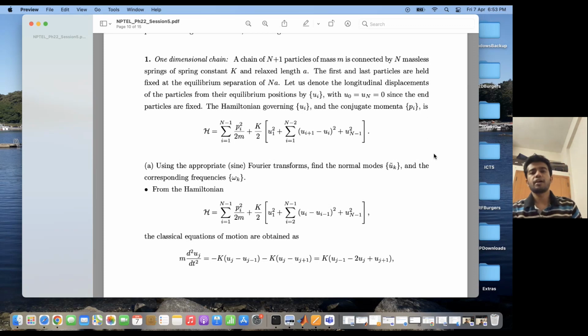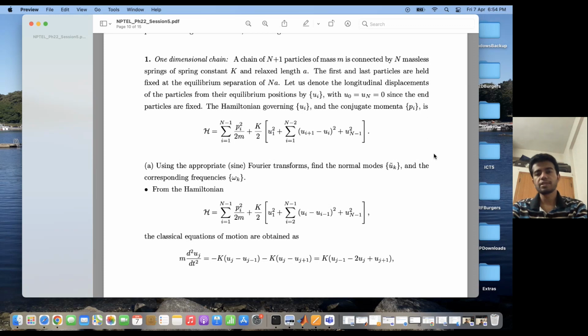Basically, suppose I have two walls. The walls are separated by a distance Na. On the walls, there are two fixed particles out of these n plus 1 particles. So there are n minus 1 particles in between the walls, and all particles are connected to their nearest neighbors by springs. So I have a one-dimensional chain of particles such that the end particles are at the walls and they are fixed, and small a is the relaxed length of the spring. Since the end particles at the walls are fixed, their displacements are zero.